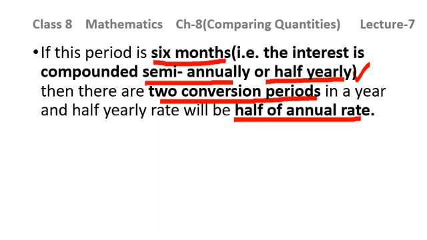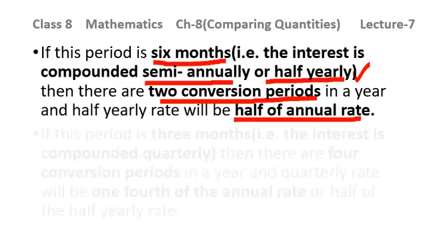I will be telling you the formulas once again because we are revising it properly now. So there are two conversion periods, and conversion period, we know, is the time period after which the interest is added each time to form a new principal. That is a conversion period. So if the interest is being compounded half-yearly or semi-annually, then there will be two conversion periods.